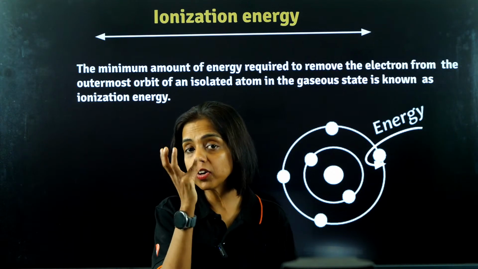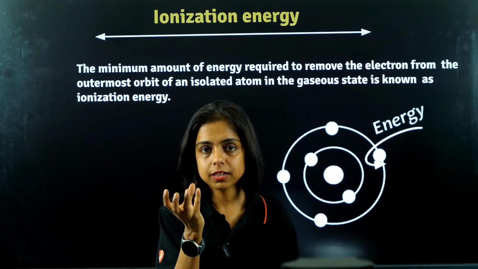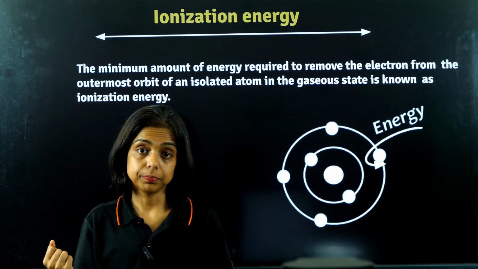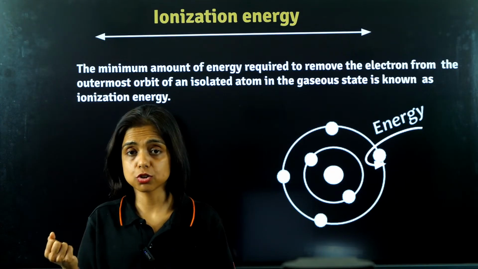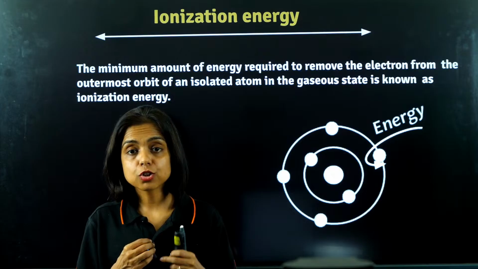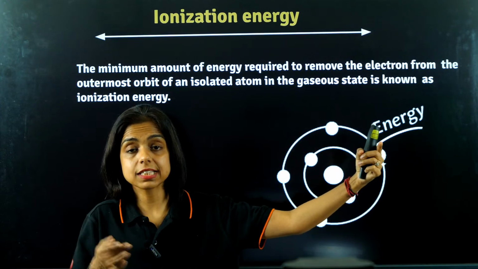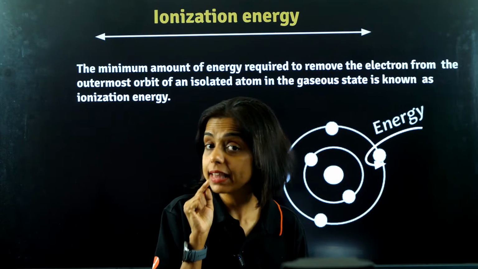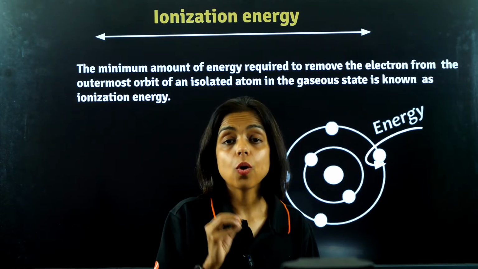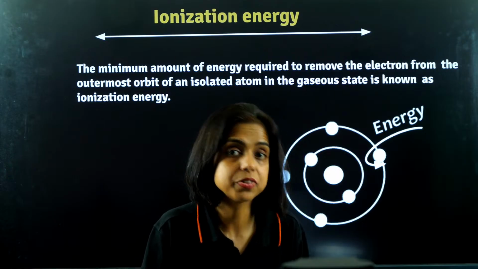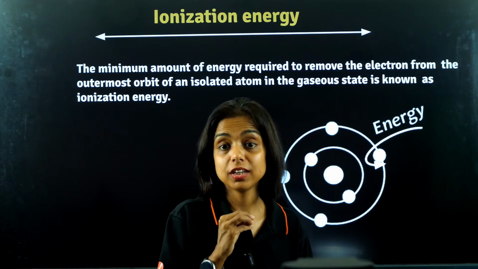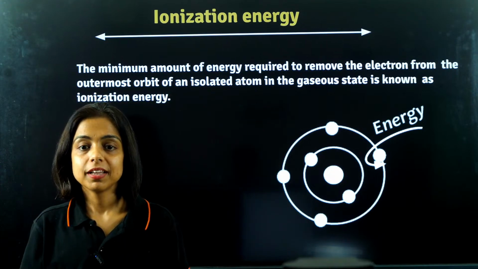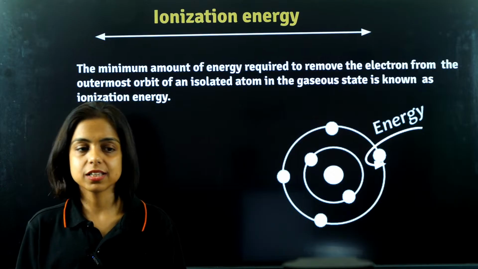That means you have a neutral atom, and if you want to remove the valence electron, the electron which is in the outermost shell, which has the least force of attraction from the nucleus, you are supposed to supply energy, the minimum energy to take out that electron from the atom. That is known as ionization energy.